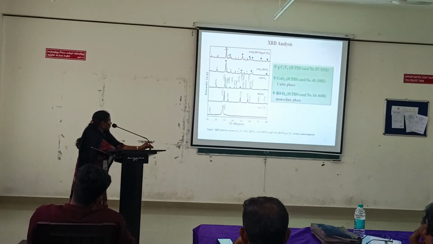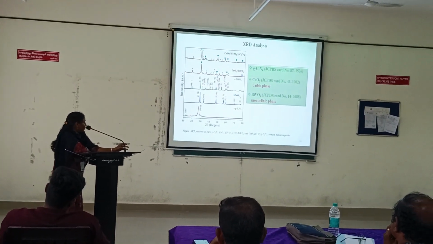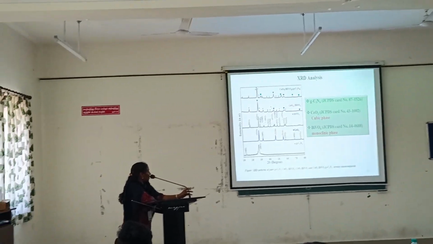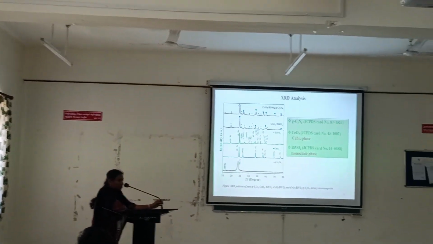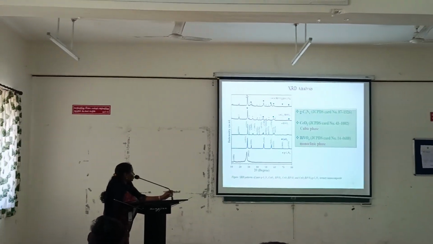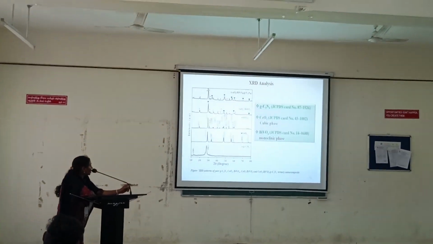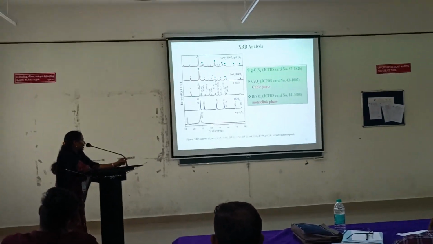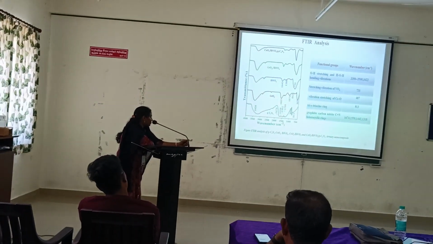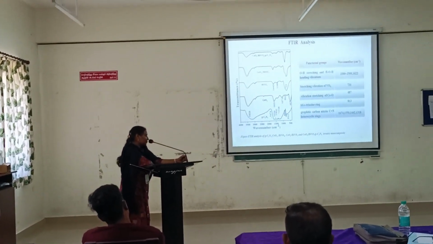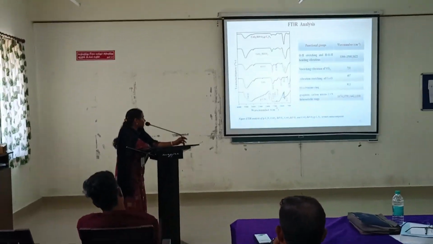In the ternary nanocomposites, the graphitic carbon nitride diffraction peak overlaps with the cerium oxide crystallographic plane of 111, so the peak is broader. It confirms the ternary nanocomposite formation. FTIR analysis confirms all the functional groups present in our as-prepared materials.